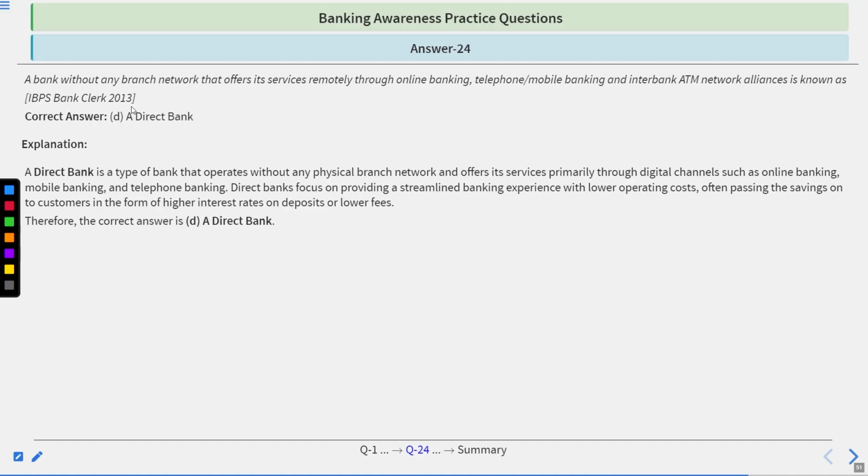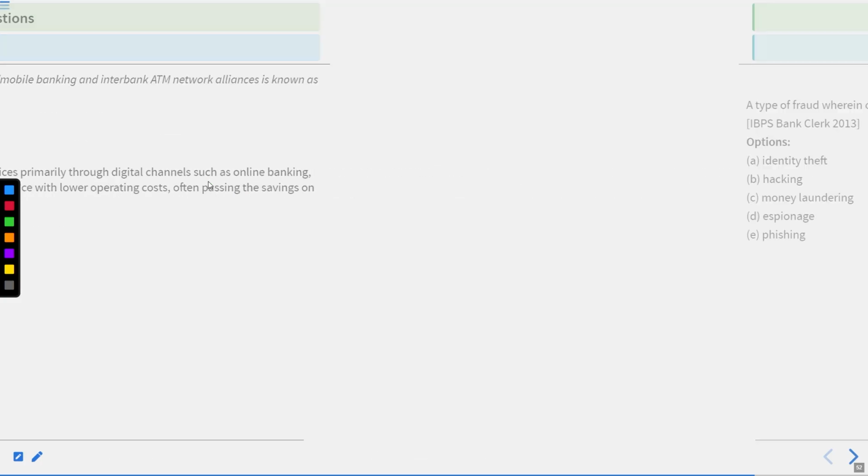Time's up. Correct answer is a Direct Bank. It operates without any physical branch network and offers service primarily through digital channels like online banking, mobile banking, and telephone banking. It focuses on providing a streamlined banking experience with lower operating costs, often passing the savings on to customers in the form of higher interest rates on deposits or lower fees.